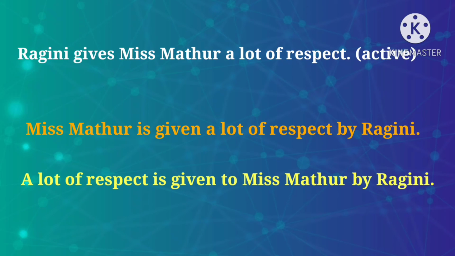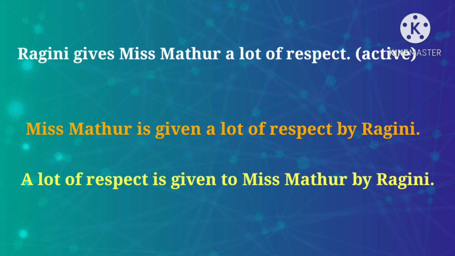Example number 7. Active voice. Ragini gives Miss Mathur a lot of respect. Here Miss Mathur is the indirect object and a lot of respect is the direct object. Now its passive forms. Miss Mathur is given a lot of respect by Ragini, and the second one is, a lot of respect is given to Miss Mathur by Ragini.